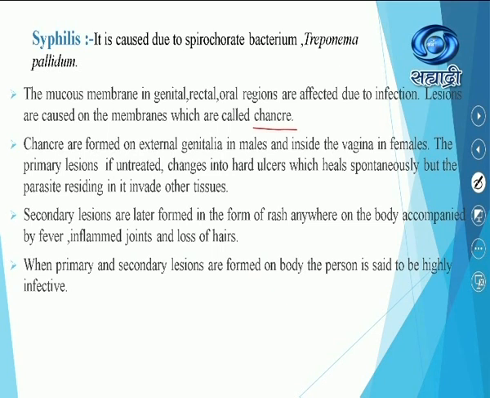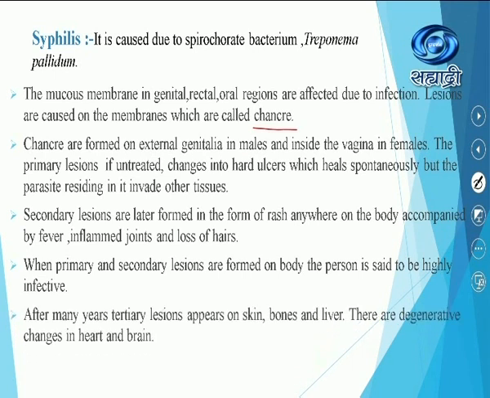When primary and secondary lesions are formed on the body, the person is said to be highly infective. So students, hope you understand how exactly it is caused, how the symptoms appear and how the infection spreads. This is how one can understand with the help of such characteristics.